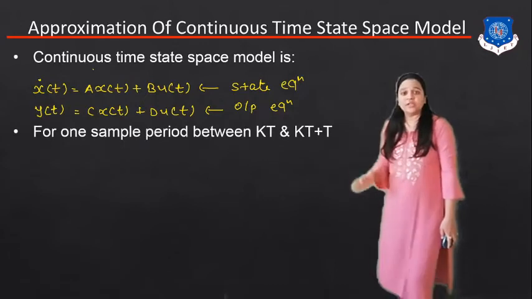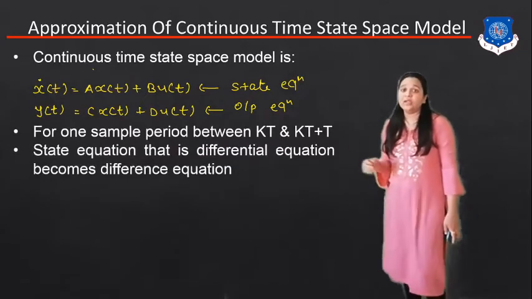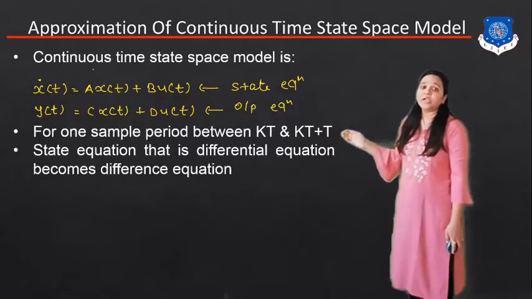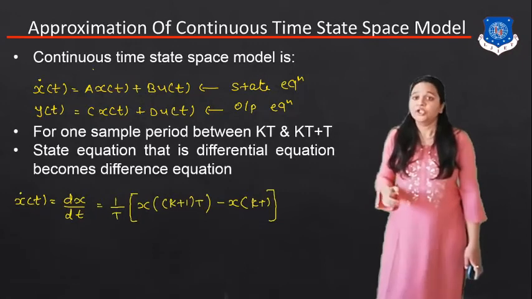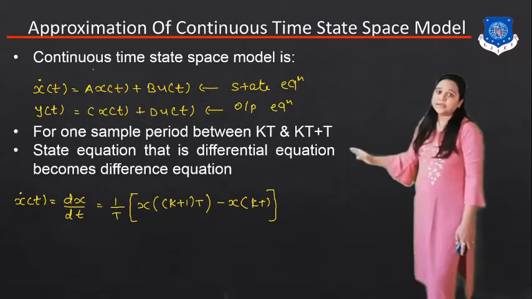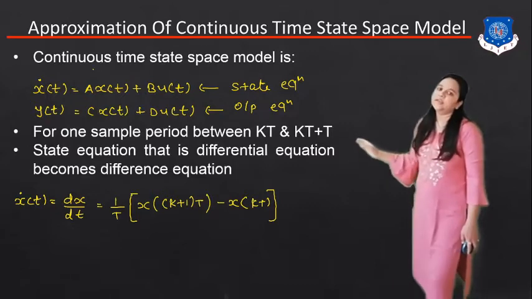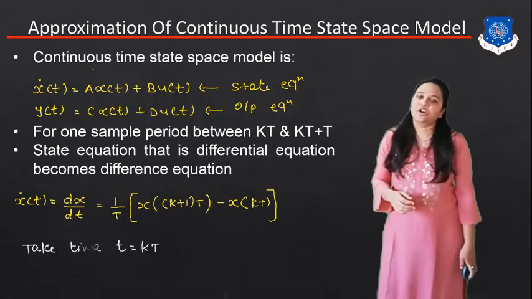Now for the one sample period between kT and (k+1)T, the state equation becomes the difference equation. So x dot(t), which is nothing but dx upon dt, is equal to 1 by T in this bracket x((k+1)T) minus x(kT).